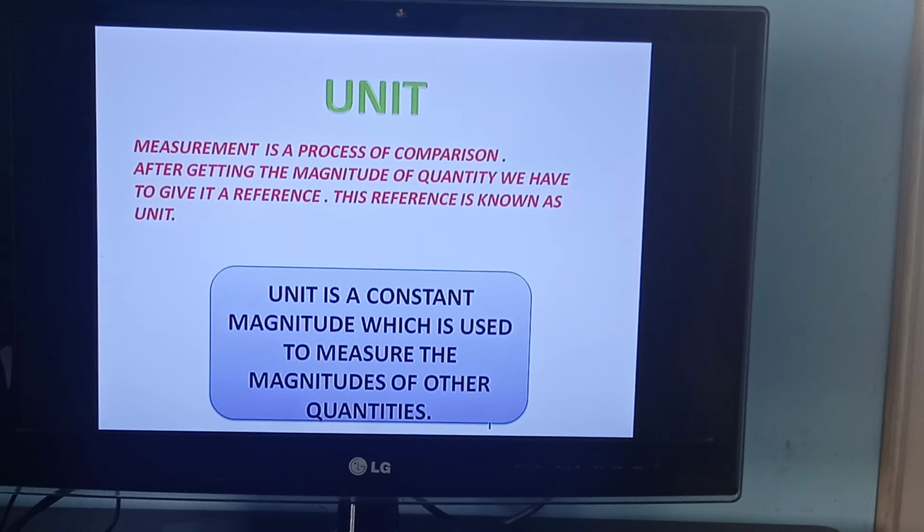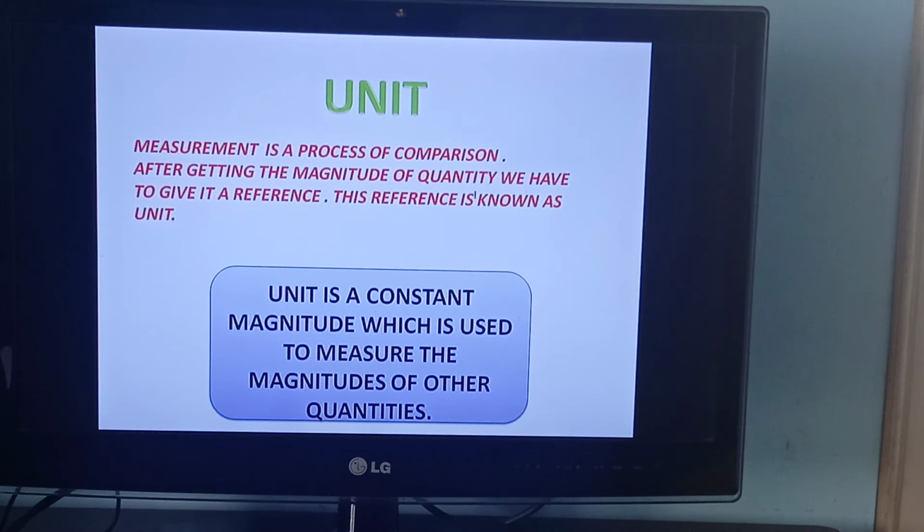Next come to this one, unit. Read the points first. Measurement is the process of comparison. Yes, we know, comparison of what and what? A numerical value and the unit. After getting the magnitude of the quantity, after measuring the line with the ruler, we have got a magnitude.